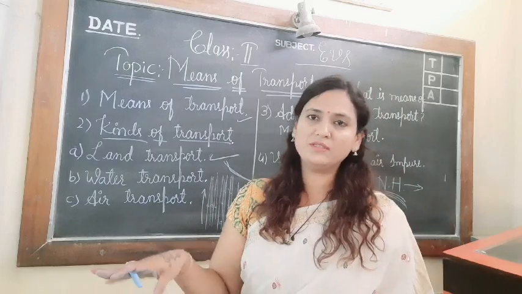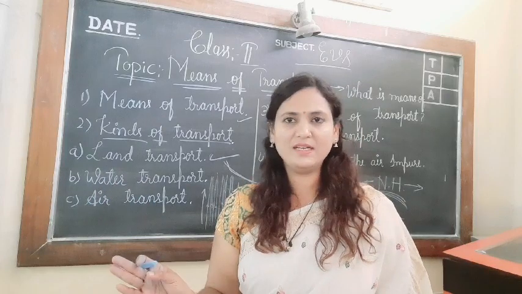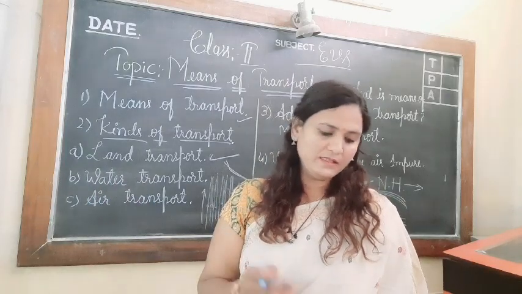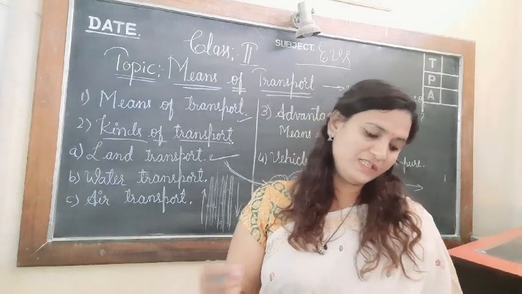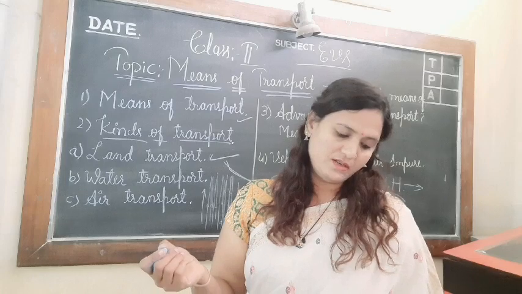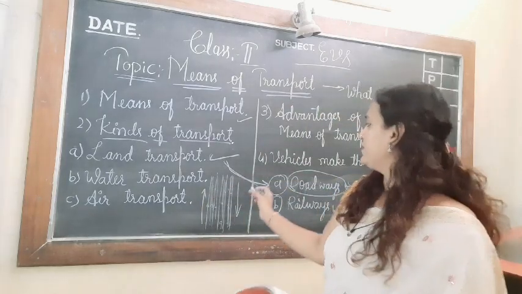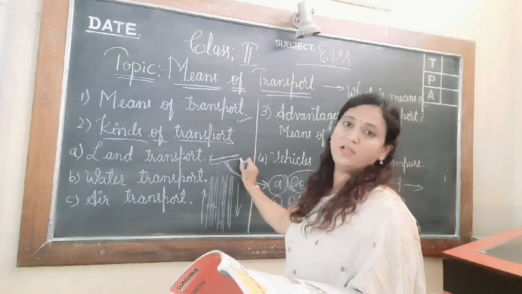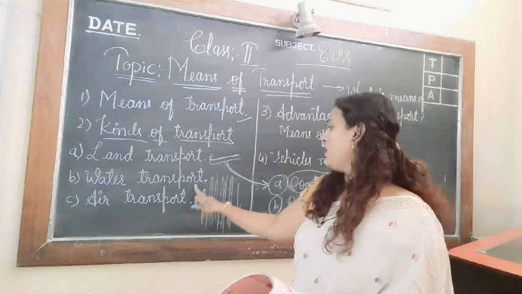They'll be keeping the goods in the train and making it travel. So that is called a goods train or malgadi, and it is used to transport all the goods from one place to another. Okay. Next, now we have finished the land transport. Now let us go with the water transport, children.